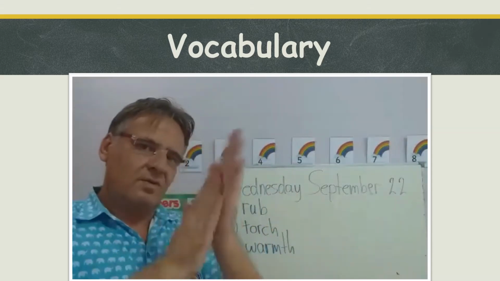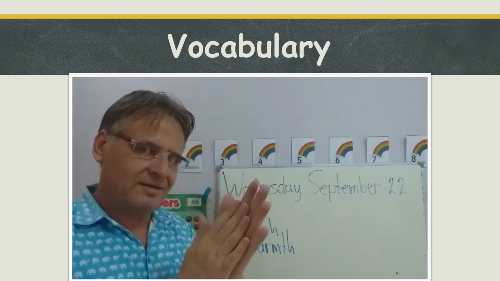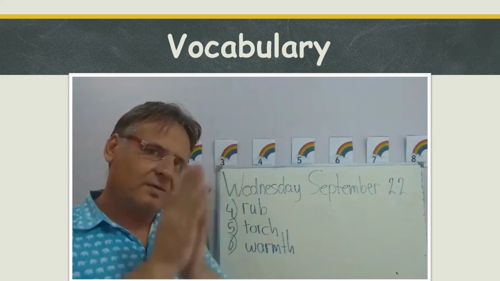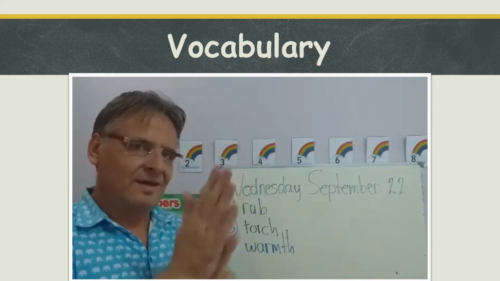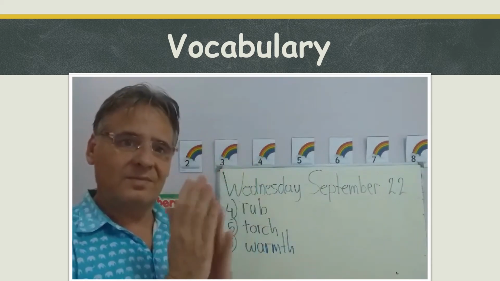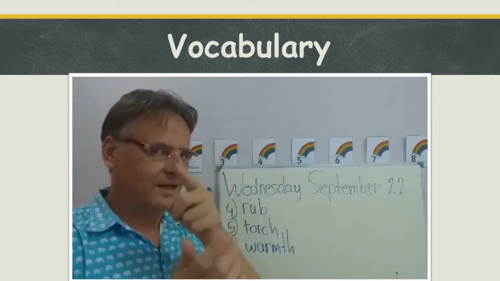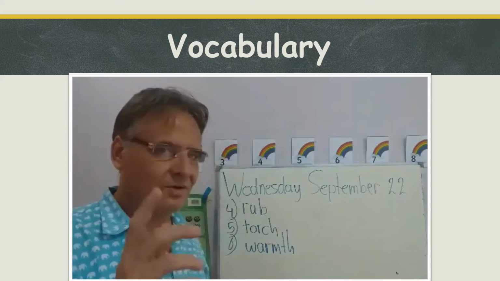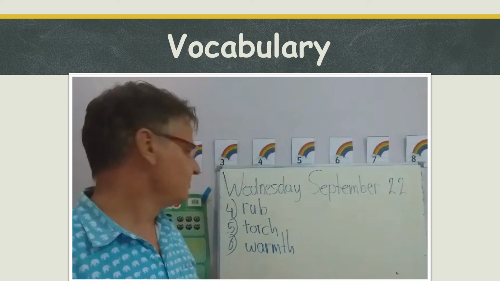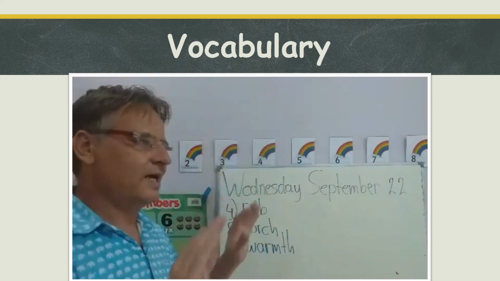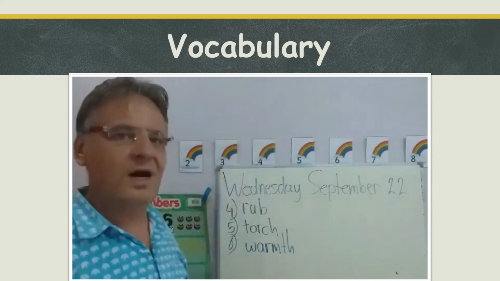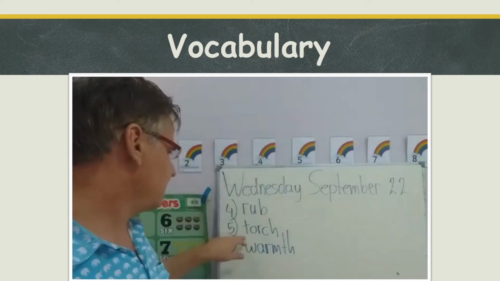So, rub your hands together. What happens when you rub your hands together? They become warm, right? Okay, we have a look at that later in the lesson. Also, transformation of energy. So rub: put your hands on something and move it around.